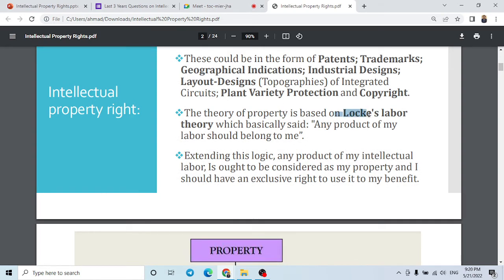So where did this concept come from, where can we locate this concept? There was a very famous political philosopher of England, John Locke. John Locke gave a labor theory that any product of my labor should belong to me. I mean anything which is a product of my labor, my effort, should belong to me. So if I am working on a plot of land, and through my labor I am producing something, it belongs to me. From this theory, this idea of intellectual property right can also be derived.